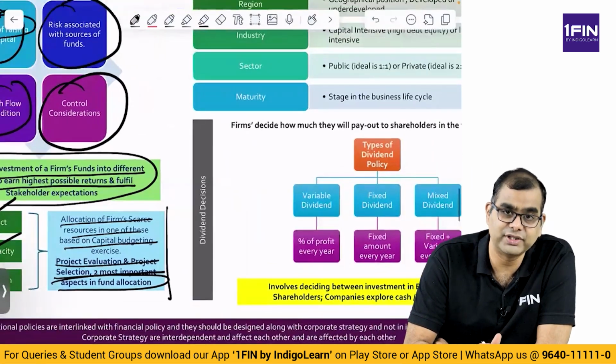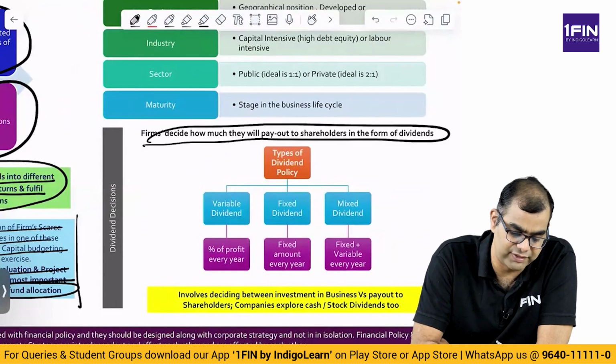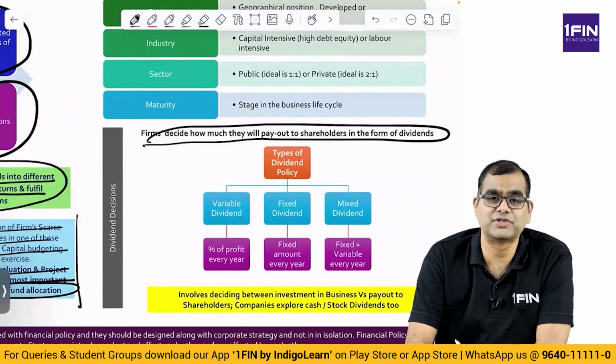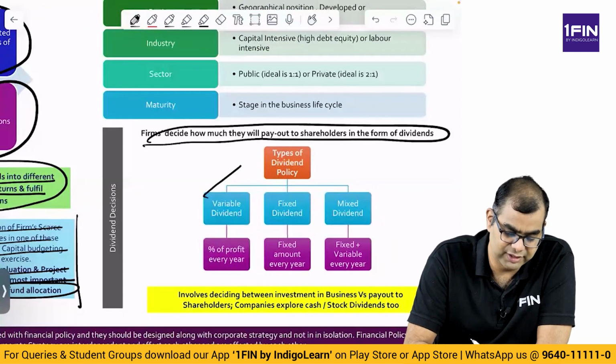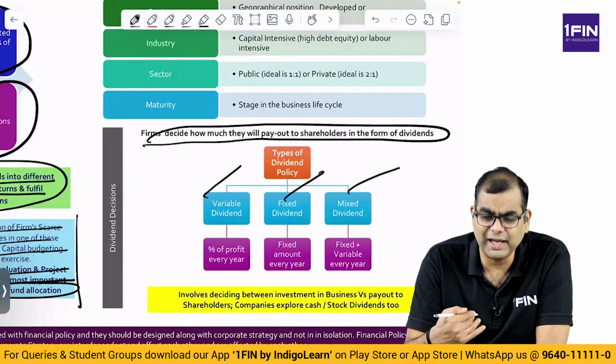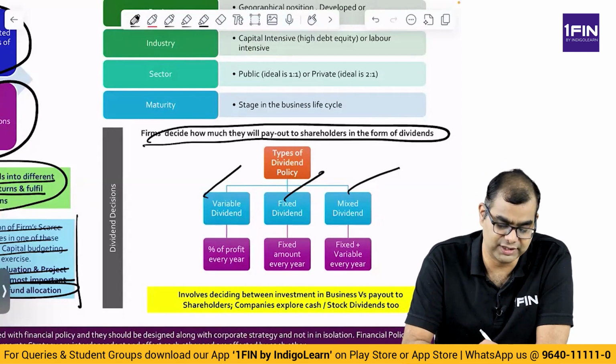Then we discuss dividend decisions. That is, firms decide how much they will pay out to shareholders in the form of dividends. There are various types of dividend policy. You will have a variable dividend, fixed dividend, or mixed dividend. What is variable dividend? Every year, I pay 10% of my profit as dividend. So as profit changes, dividend changes. That is one way.